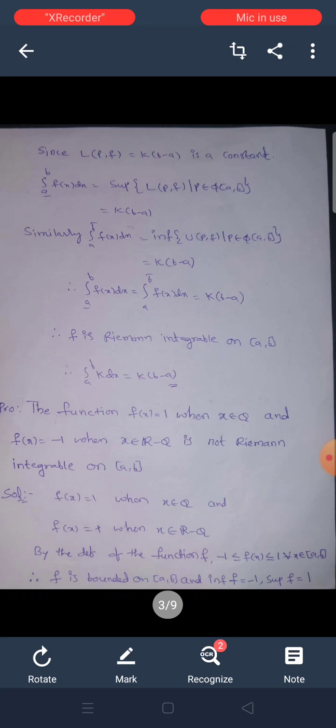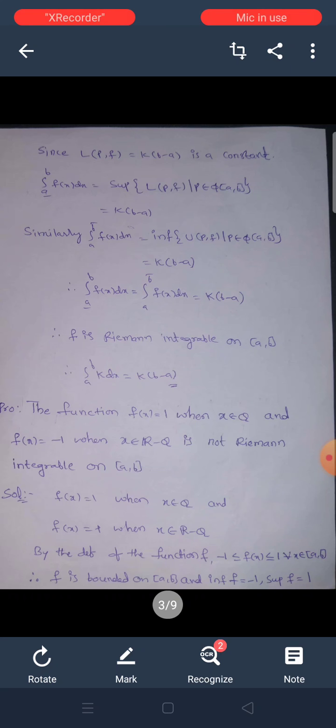Since L(P, f) is equal to k into (b minus a), which is a constant, now we will find the upper Riemann integral and lower Riemann integral, that is, the upper integral of f(x) dx from a to b and the lower integral of f(x) dx from a to b.